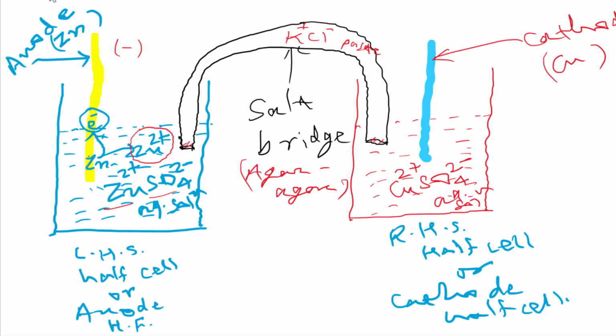As this is negatively charged, we can say it is at low potential, and the solution becomes at high potential. So there will be a potential difference between the metal rod and the solution, isn't it? Yes, there will be a potential difference. This metal rod is at low potential and the solution at high potential, so there will be a potential difference between the rod surface and the solution, and this potential difference is known as electrode potential.